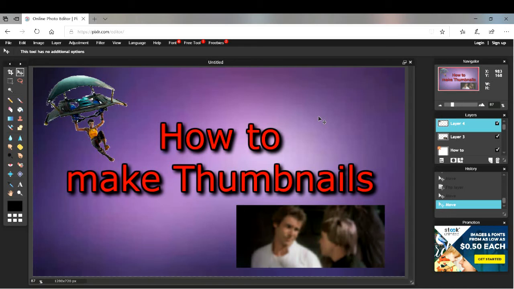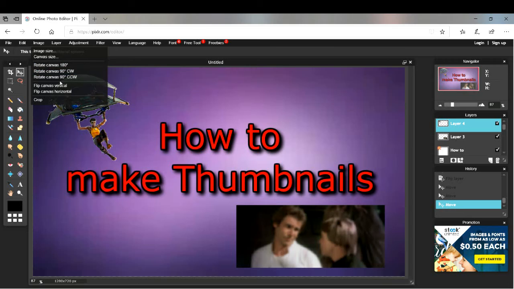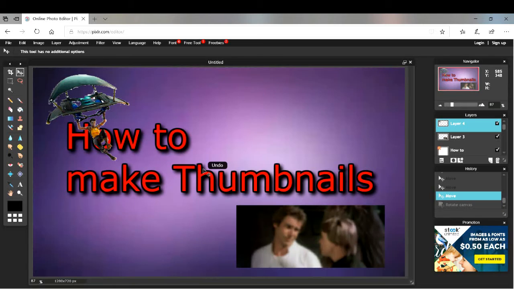That looks amazing, alright? But the reason why I say, fingers, is because there's also rotate layer 100, 180. There's also images here which has rotate layer, but that's rotate canvas. That is different from layer, alright? If you rotate the canvas, it rotates the whole thing. Look at that. That looks weird. Go to edit, undo. Just don't do it like that. See, everything's weird now, and I have to fix it again.